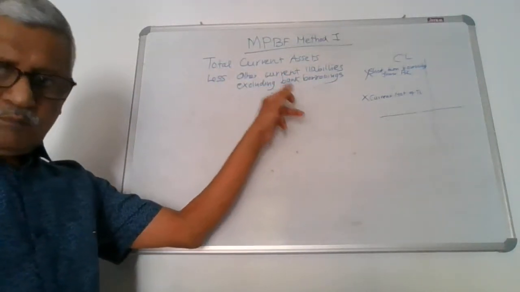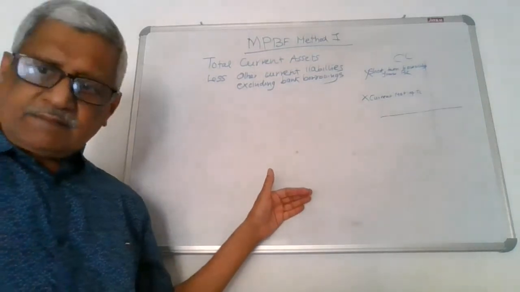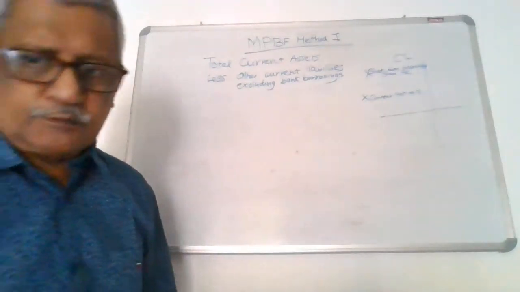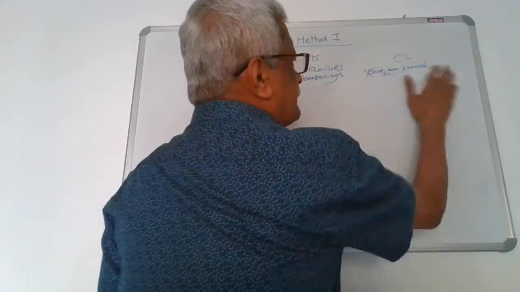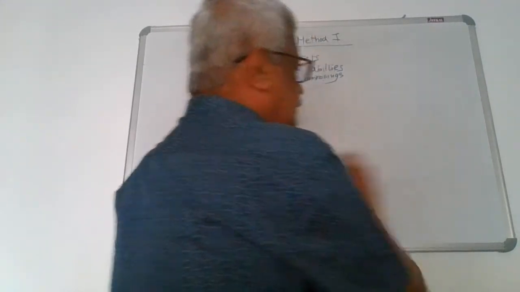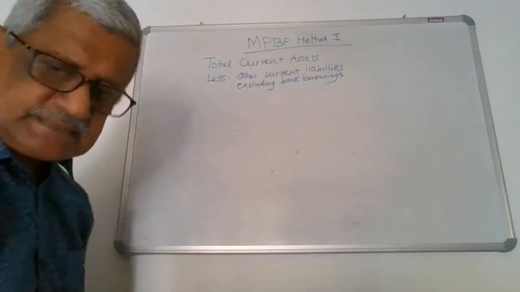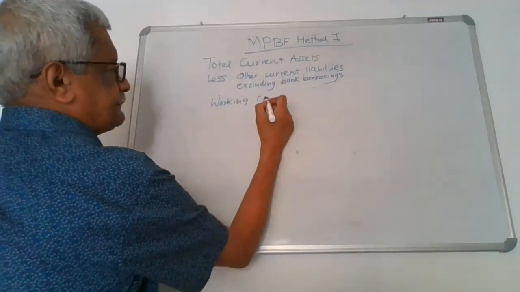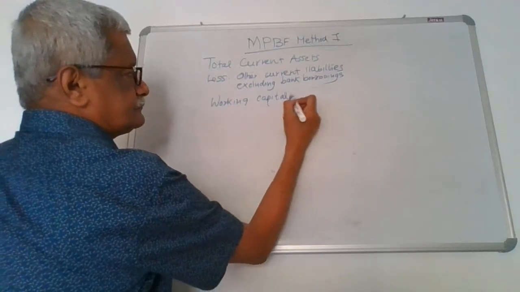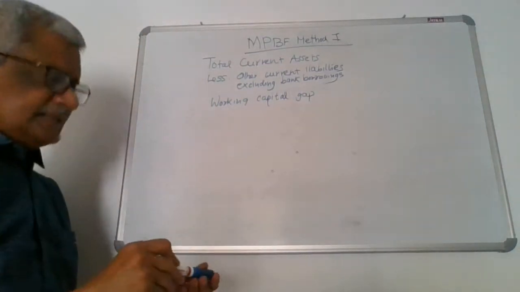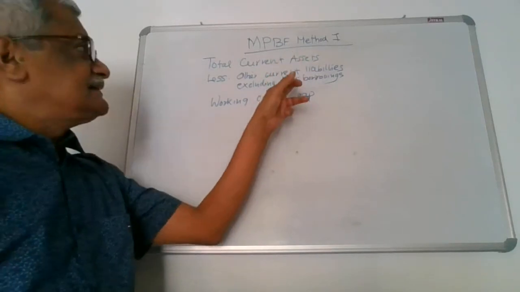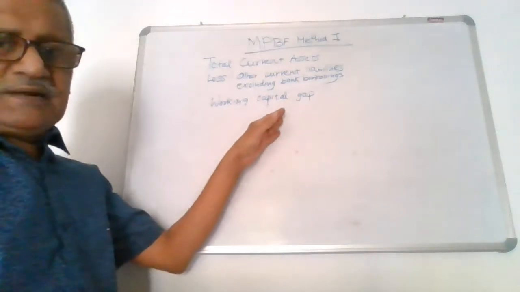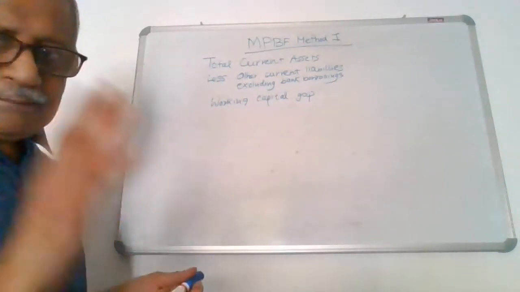Excluding bank borrowing means, one, what we are going to arrive at, that is the working capital finance or the MPBF. The second one is the current maturity of the term loan, because the term loan installment payable in the next 12 months is not a source for funding the current assets. So the end result will be the working capital gap. This is what is required as an investment, but this is what is to be paid afterwards. So I am deducting that. So the funding should be based on this working capital gap.